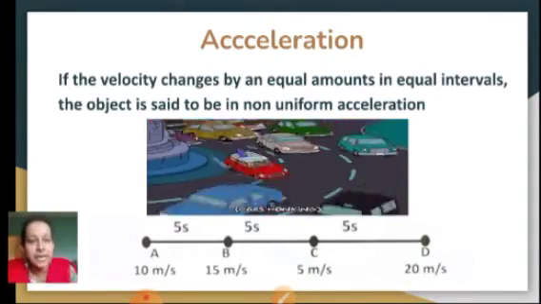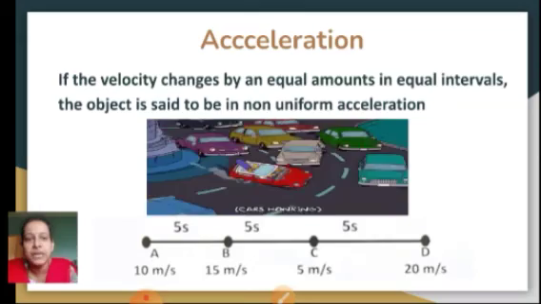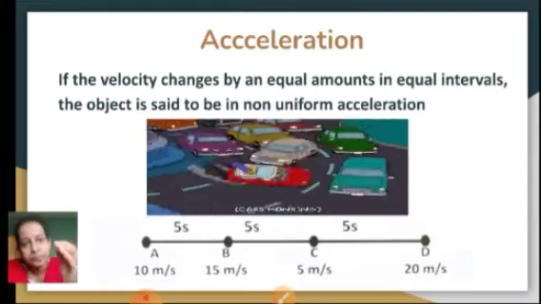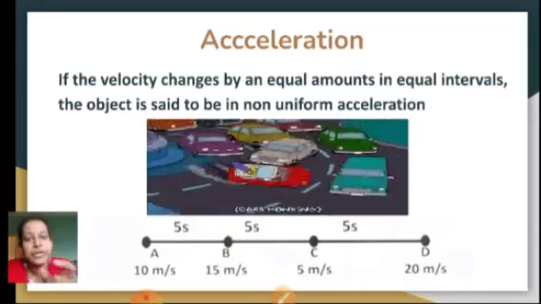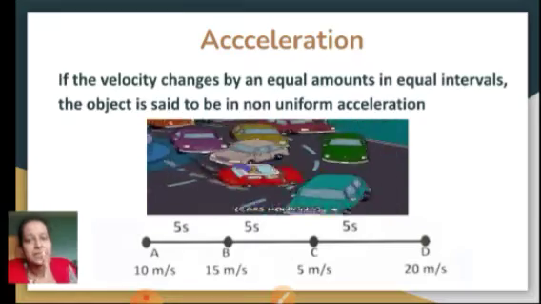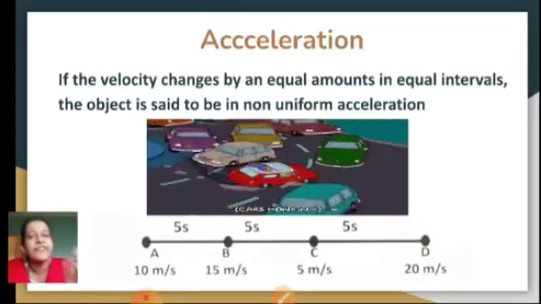Here you can see again A to B, B to C, C to D in the first 5 seconds, second 5 seconds, third 5 seconds. From A it started at 10 meters per second. By the time it reaches B in the next 5 seconds, it has acquired a velocity of 15 meters per second, covering some distance. How much is the change in velocity? 15 minus 10 becomes 5. So 5 upon 5 gives 1 meter per second square as the acceleration. Next from B to C, it is 5 minus 15.